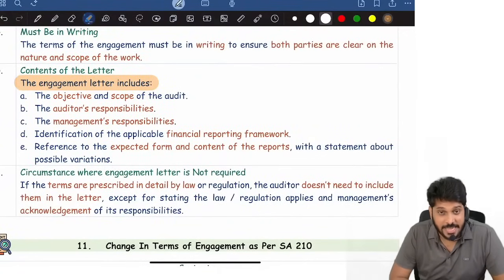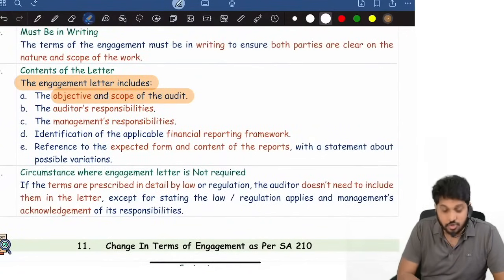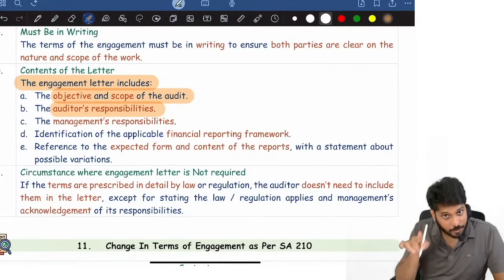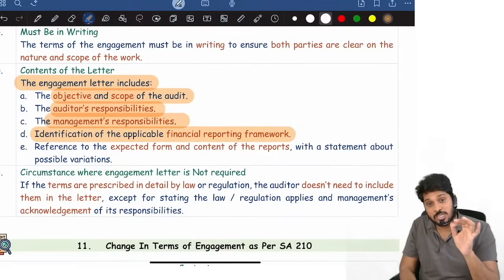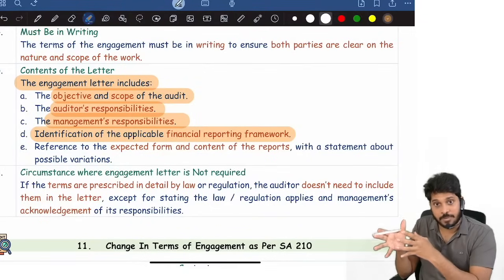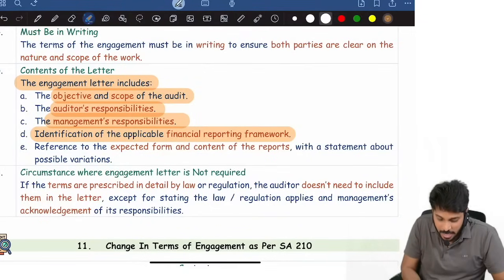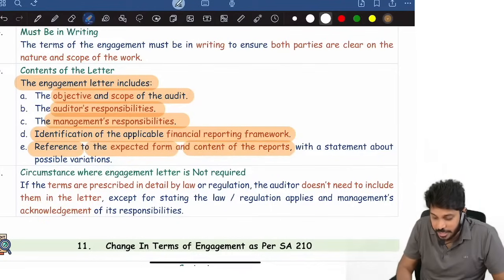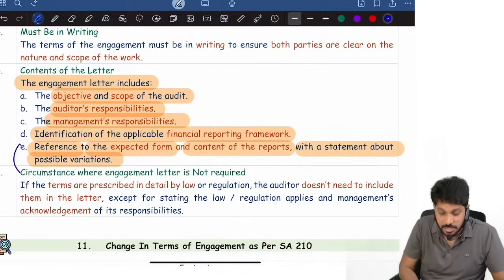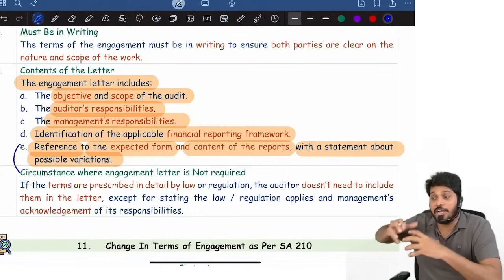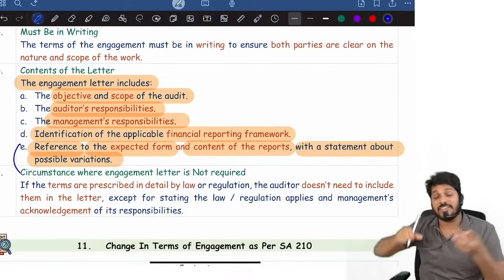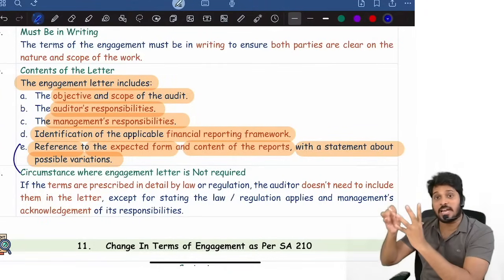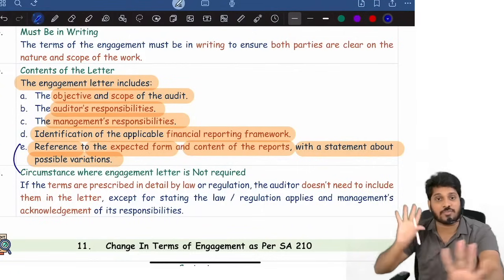These are the contents. The engagement letter includes the objective and scope of the audit. Responsibilities of auditors will be clearly mentioned. Responsibilities of management will be clearly mentioned. Identification of the applicable financial reporting framework: what framework is applicable for the company, that also will be mentioned. Reference to expected form and content of the reports, with a statement about possible variation. We will also talk about how the audit report is going to be, the expected form and content of the audit report, with a statement that the expected form and content might vary depending upon the findings of the engagement.